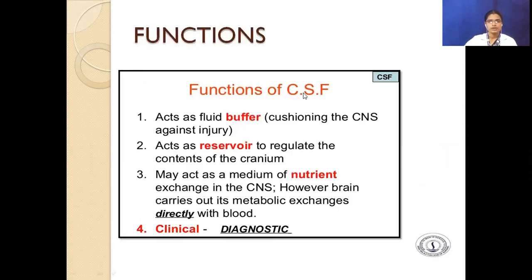The functions of CSF are to act as a fluid buffer, protecting the CNS against injury, to act as a reservoir to regulate the contents of the cranium, and it may act as a medium of nutrient exchange in the central nervous system. However, the brain carries out its metabolic exchanges directly with blood. Then it is used for diagnostic purposes.